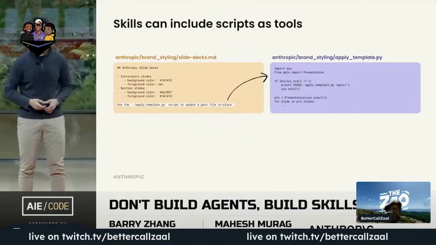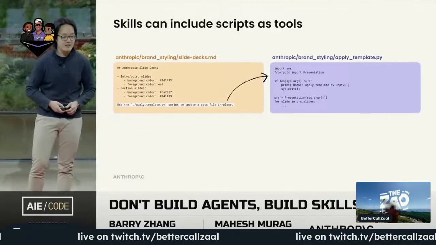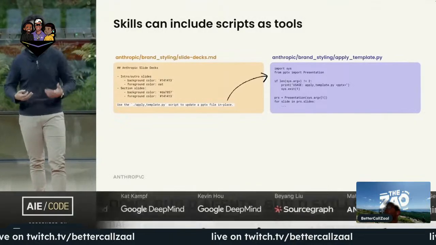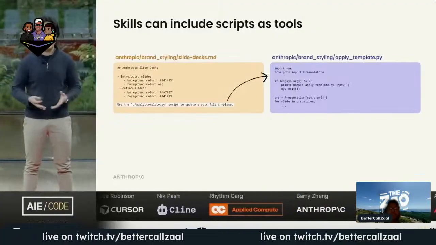Here's an example of a script inside of a skill. We kept seeing Claude write the same Python script over and over again to apply styling to slides, so we just asked Claude to save it inside of the skill as a tool for its future self. Now we can just run the script, and that makes everything a lot more consistent and a lot more efficient.